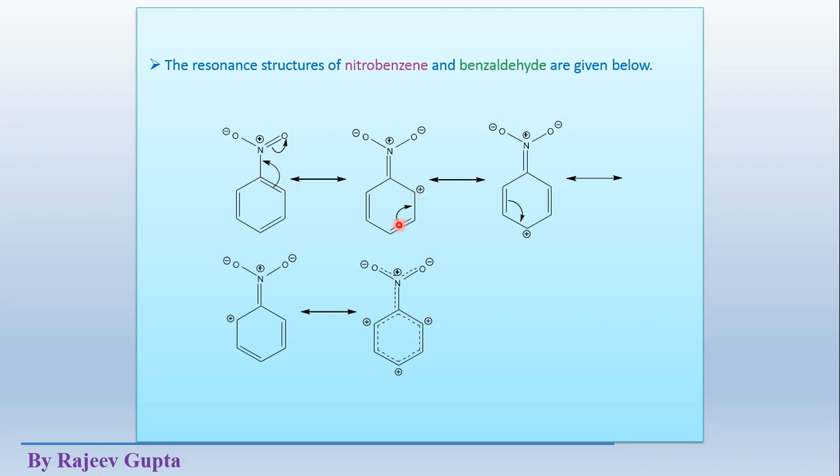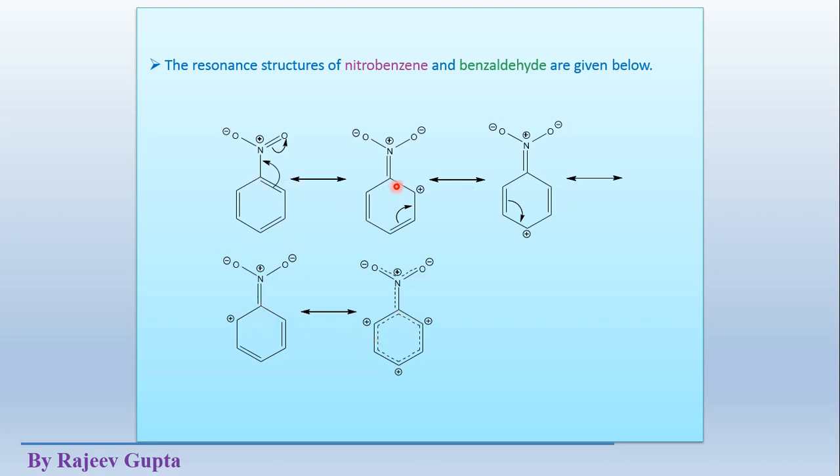Now we can further show the electron movement like this, and this positive charge appears at this para position, then again at the ortho position, and finally this negative charge on the oxygen atom will move to this side, go inside the ring and complete the aromaticity. That will be the final resonating structure. It is not shown here by mistake. So 1, 2, 3, 4, 5, a total of 5 resonating structures are possible for nitrobenzene, and the resonance hybrid is this,